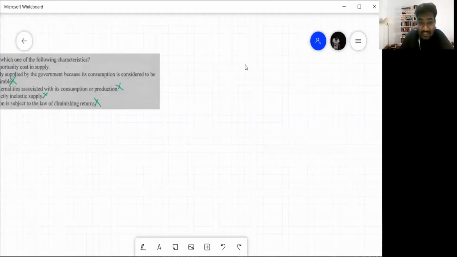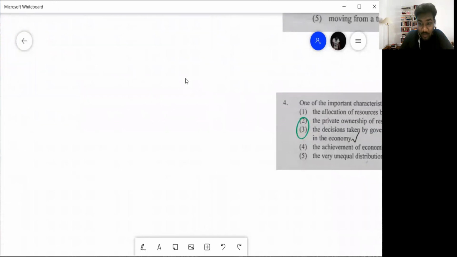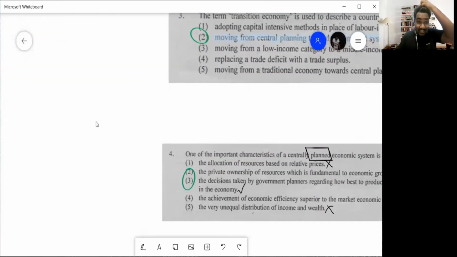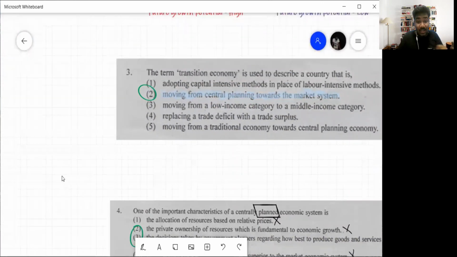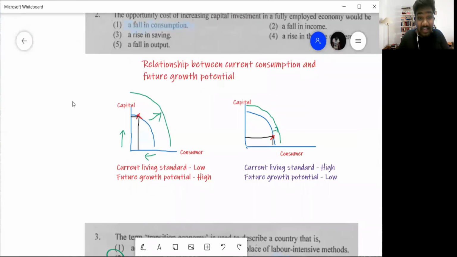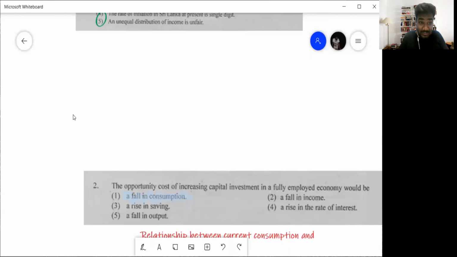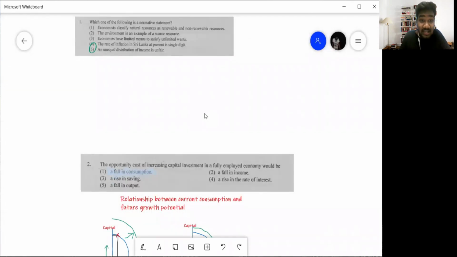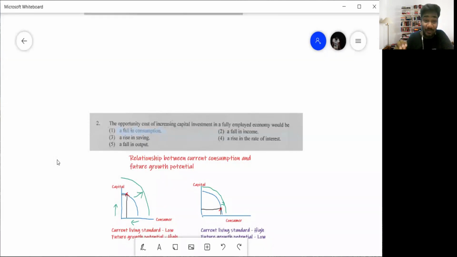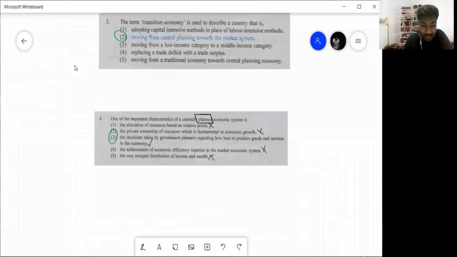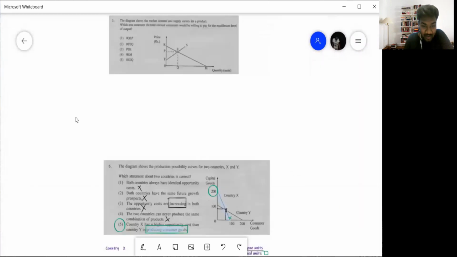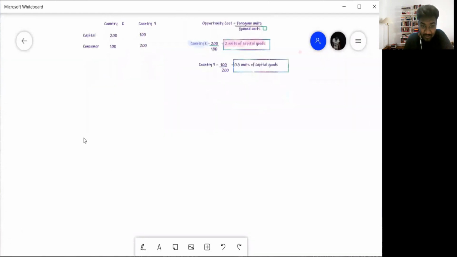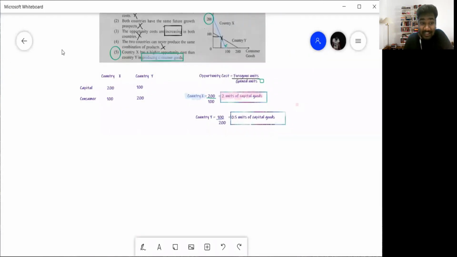2013 MCQ paper. Now, 2013 in general, I'll just tell you all, is one of the hardest papers in economics. For econ, the 2013 paper is usually the hardest paper. Hard does not mean impossible; hard means a little hard compared to the previous year. So we'll see how many questions we have here: 1, 2, 3, 4, 5, 6. Okay, we have 6 MCQs in this paper.